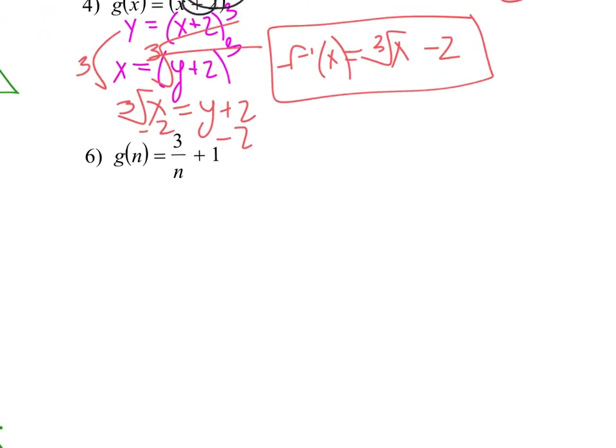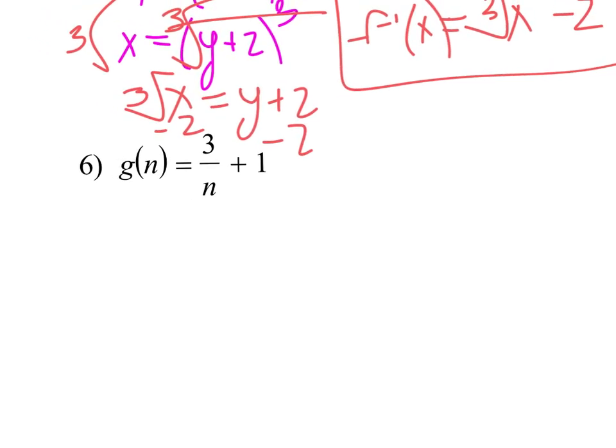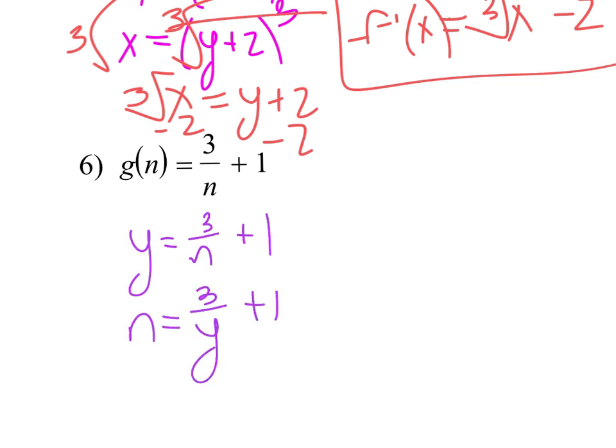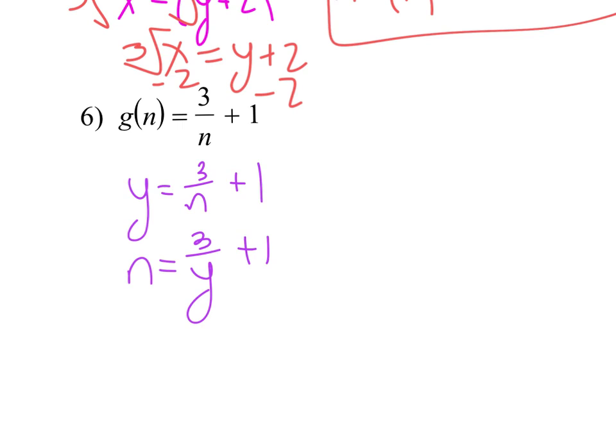Okay, I put one rational function on here. So I'm going to put y equals 3 over x minus 1. Switch my input and my output, so switch my x and my y. And solve for y.